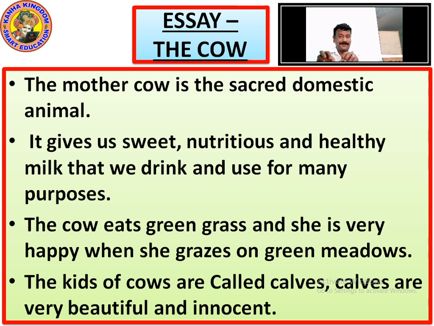It tries to run. It has small legs. It tries to run here and there. Surrounding is mother cow. It looks very beautiful. So the kids of the cows are called calves. Calves are very beautiful and innocent.